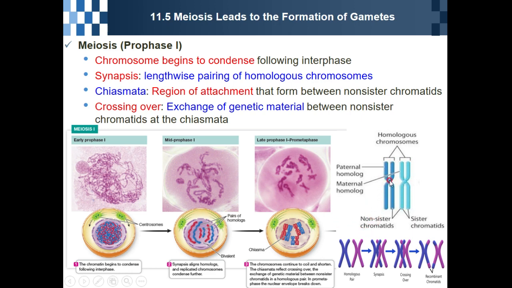It comes from the homologous chromosome but from a different chromosome. So this is a sister chromatid, and this is a non-sister chromatid.